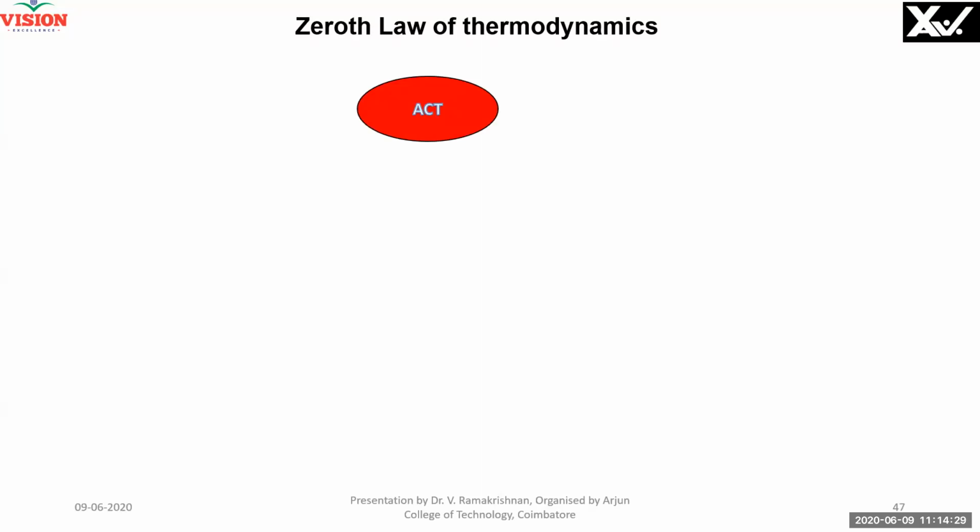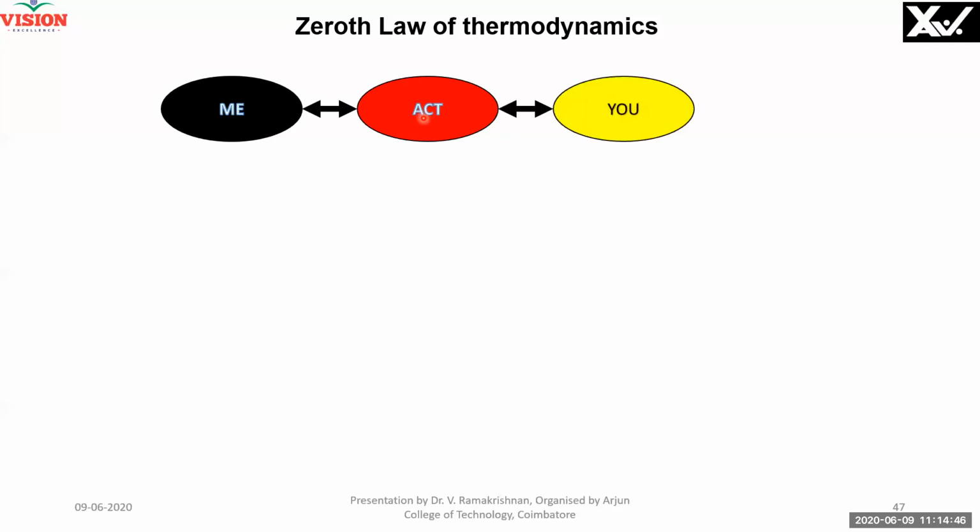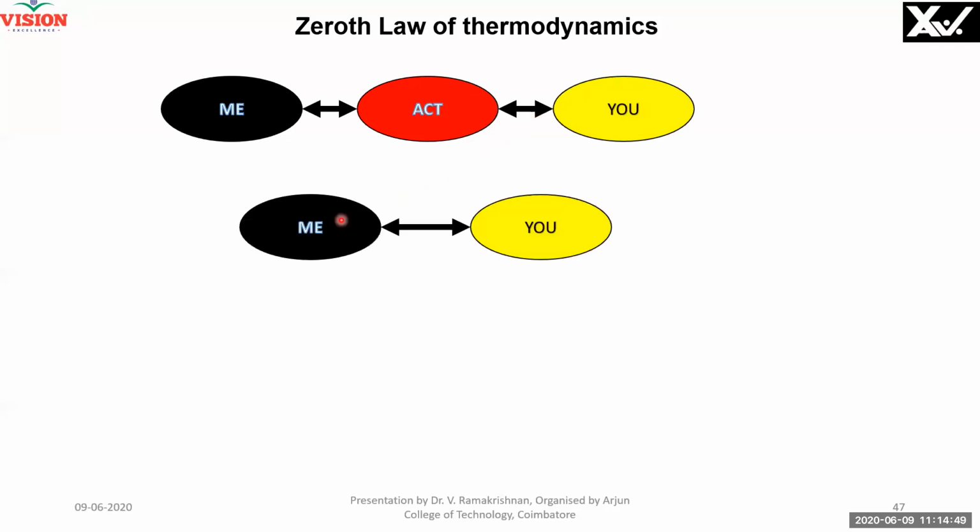We will see first of all what the zeroth law of thermodynamics is. ACT stands for Arjun College of Technology. I was in contact with Arjun College of Technology, and you were also in contact with Arjun College of Technology. What is the result? You and I are now in contact with each other in this session. This is nothing but the zeroth law of thermodynamics. The zeroth law states that if A and C are in equilibrium with B, then A and C are in equilibrium. Right? If two bodies are in equilibrium with a third body, the two bodies are in equilibrium with each other.